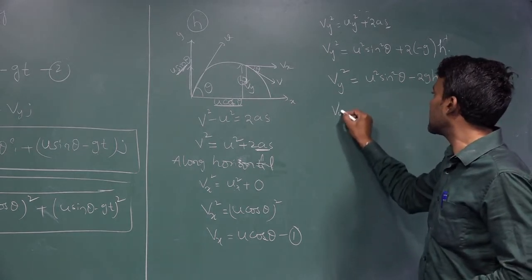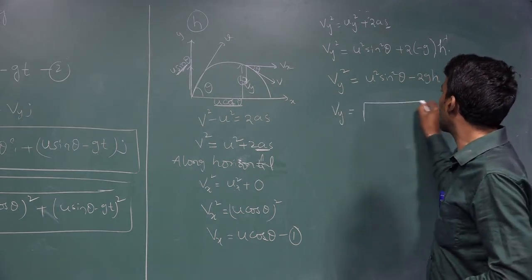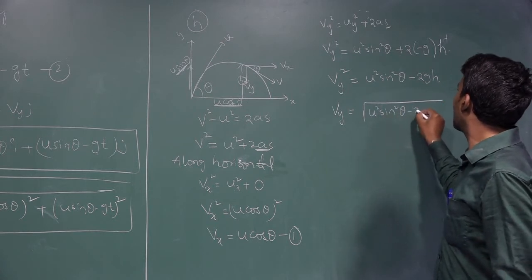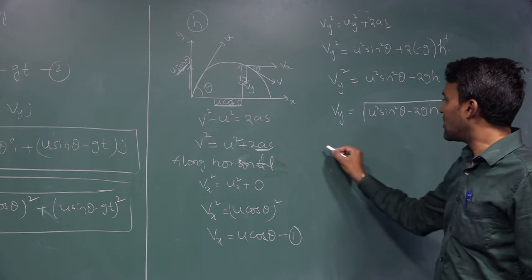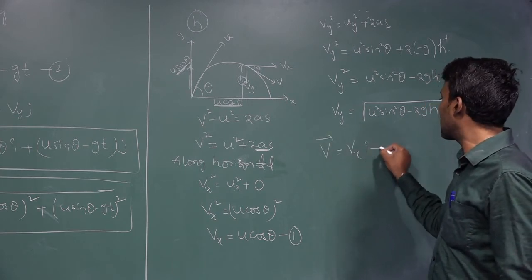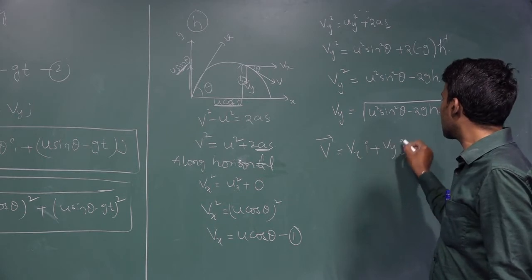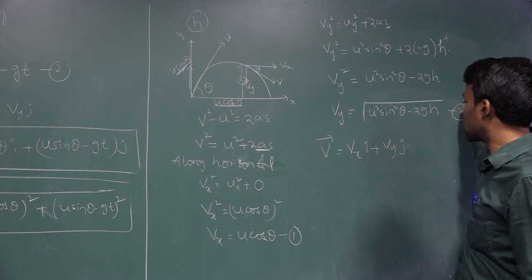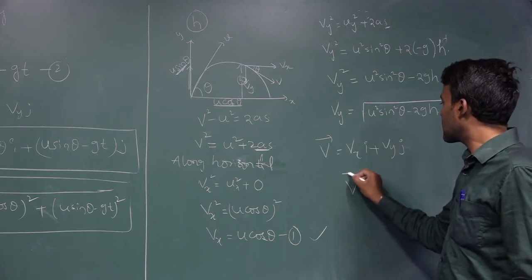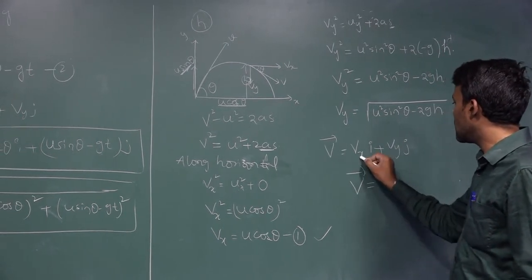This one you can write as Vy is equal to the square root of (u square sin square theta minus 2gh). What is the final equation? V is equal to Vx i plus Vy j. See here, and it is equation 2. Substitute equation 1 and equation 2 in this equation. You can write V bar is equal to Vx i.